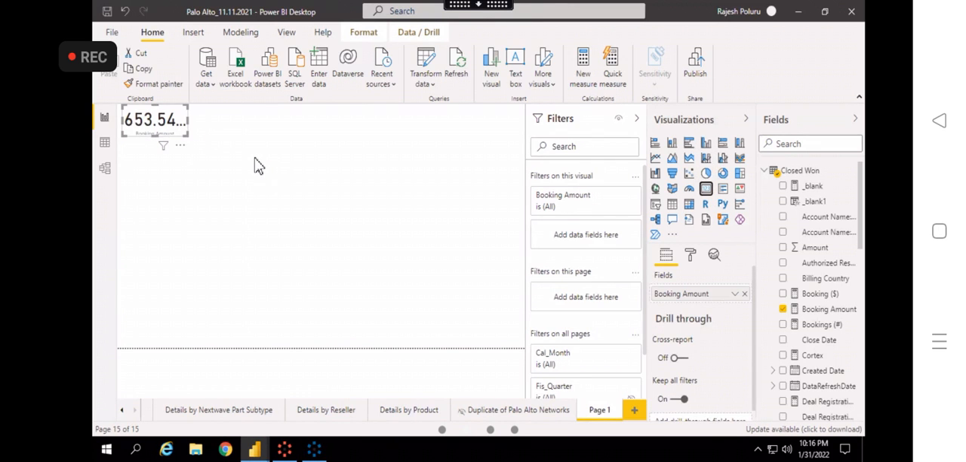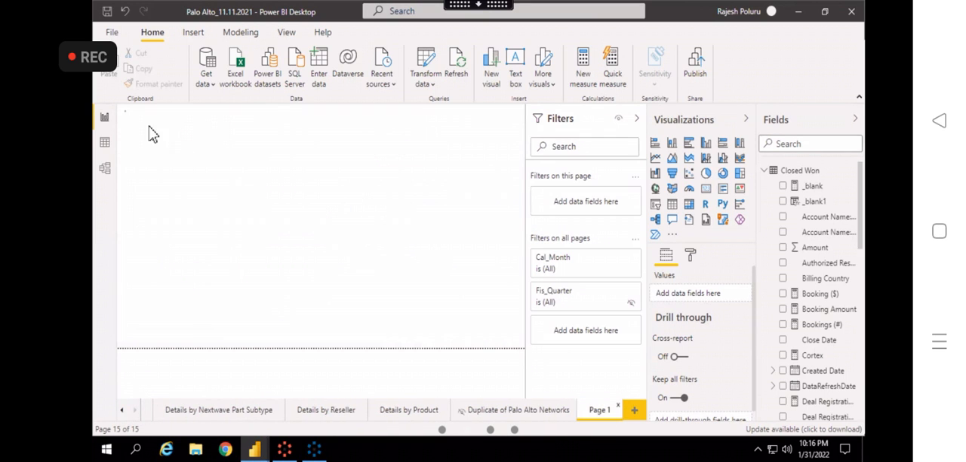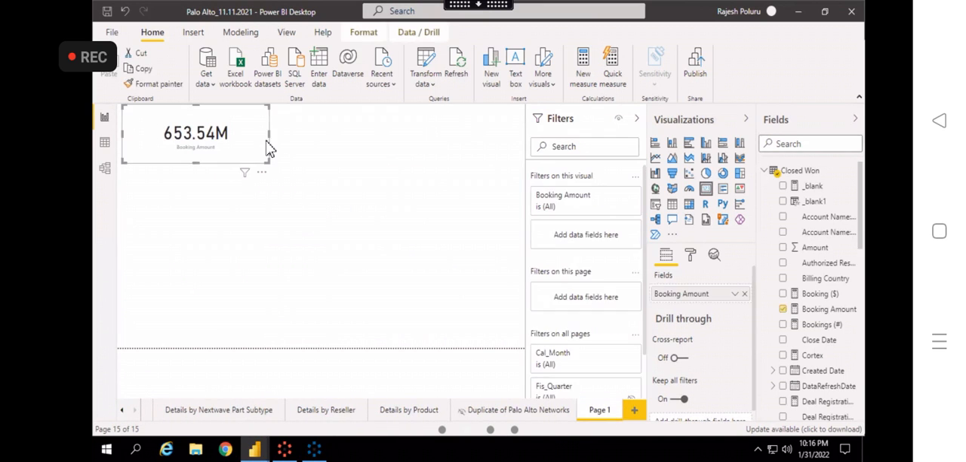So this is the data. Okay, 653. If we go here, what was the amount? 653, right? Can you see it here? 653.54. And here also it is 653.54. Okay, so this is how we will write the DAX formulas. But for now, just forget about this.